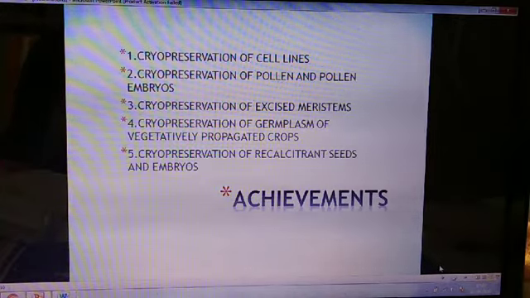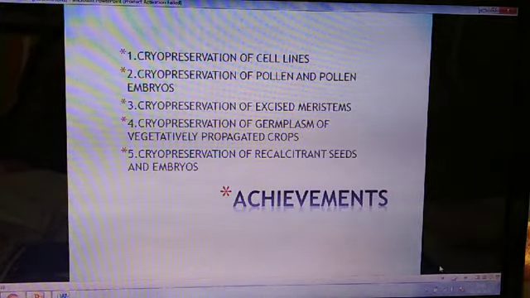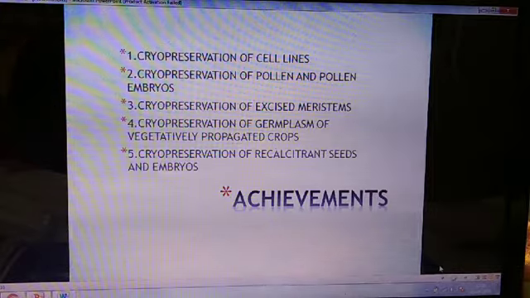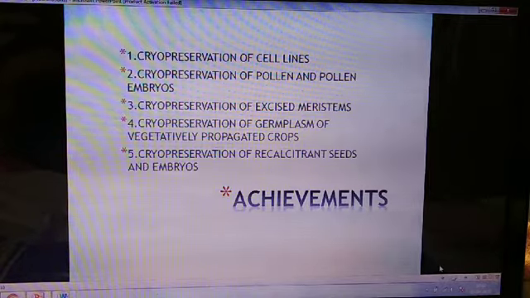Next achievement is cryopreservation of seeds and embryos. Without cryopreservation, seeds can be stored because they remain inactive for some time of their life cycle, and after the arrival of favorable conditions they can germinate.